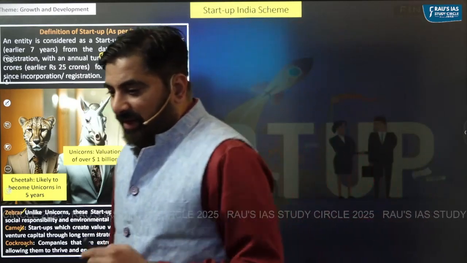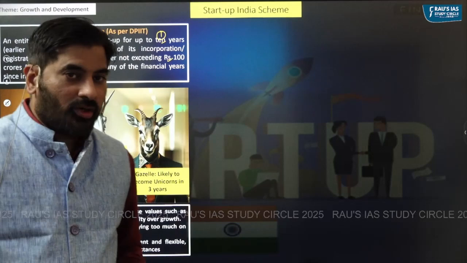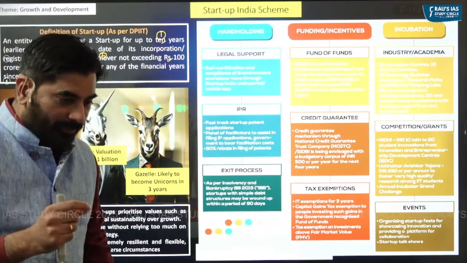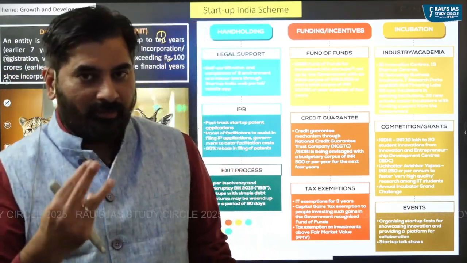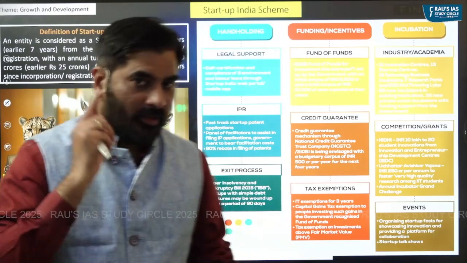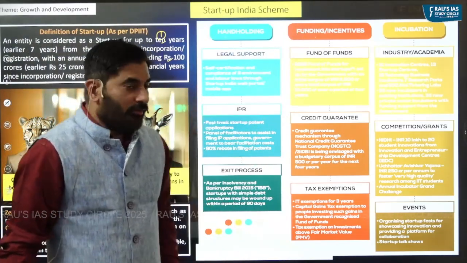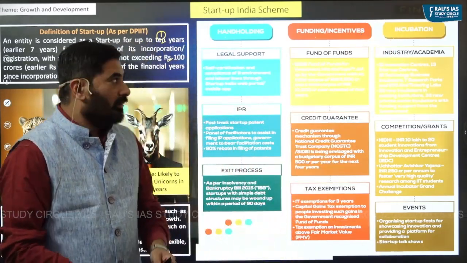For the startups in India, one of the most important initiatives of the government is the Startup India scheme. As you can see, under the Startup India scheme, there are basically three pillars. Pillar number one, hand holding. Pillar number two, funding. Pillar number three, incubation.